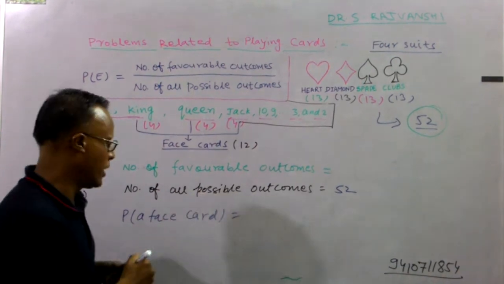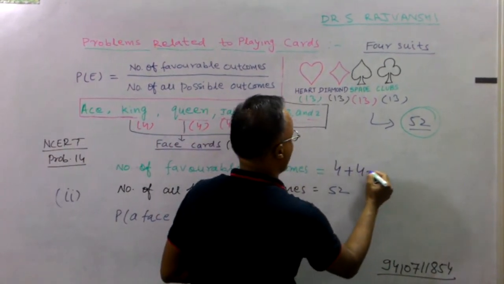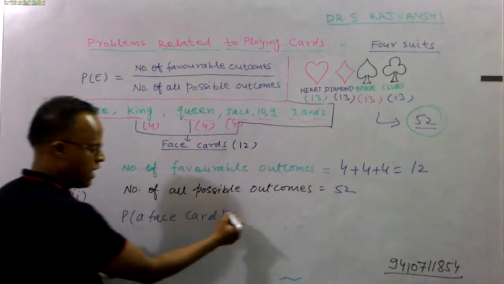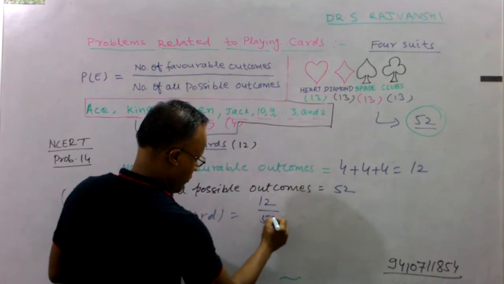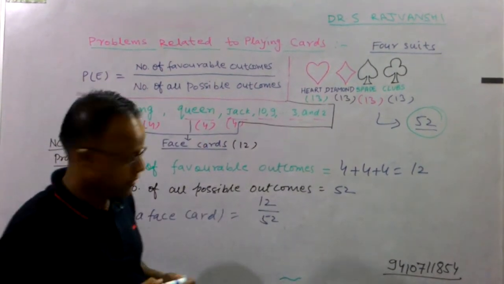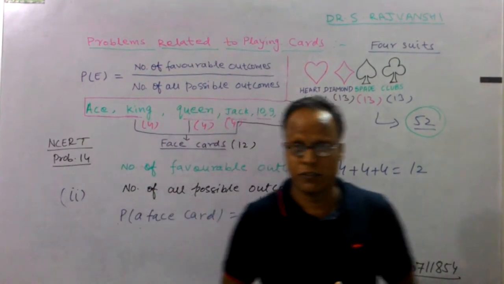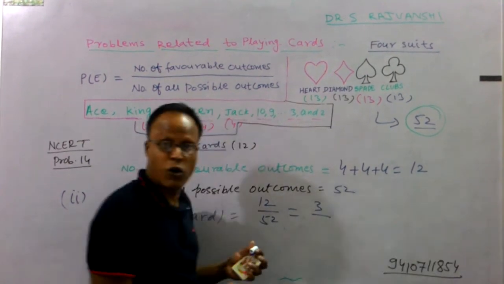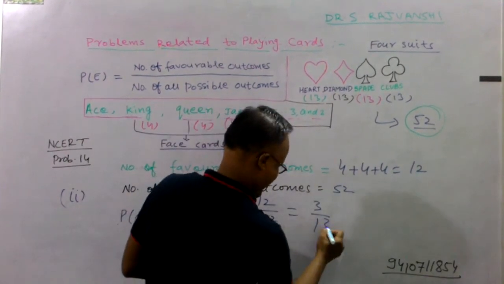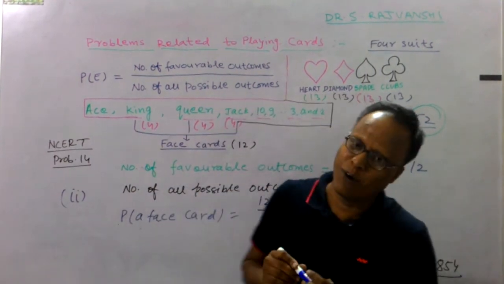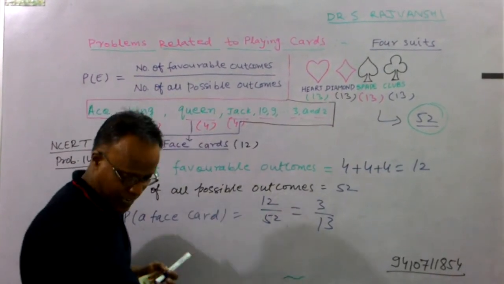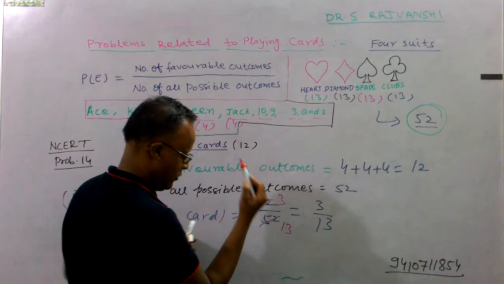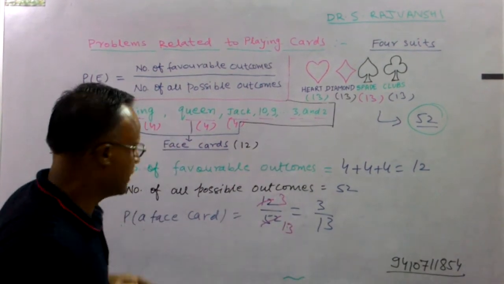So the number of favorable outcomes comes out 4 plus 4 plus 4 is equal to 12. So the probability of a face card is equal to 12 upon 52. Solve it. Calculate it. 12 upon 52. Tell me, what will it come out as? 3 upon 13. 4 threes are 12 and 4 thirteens are 52. So 3 by 13 is your probability.